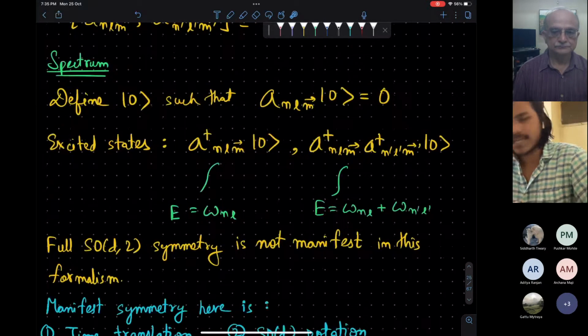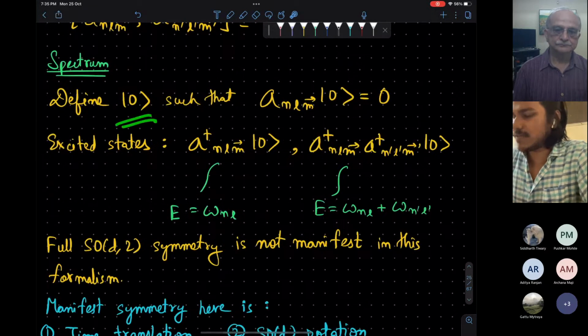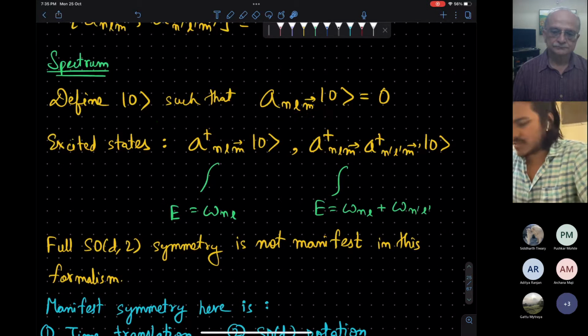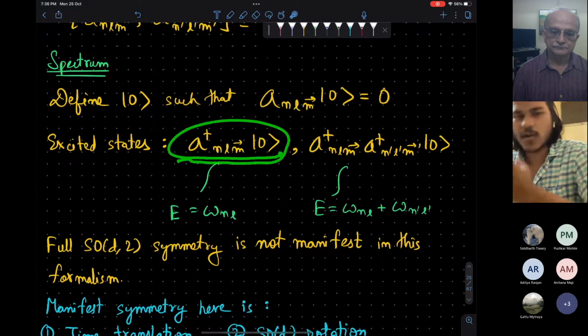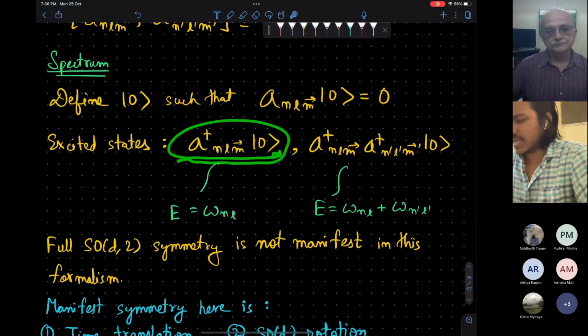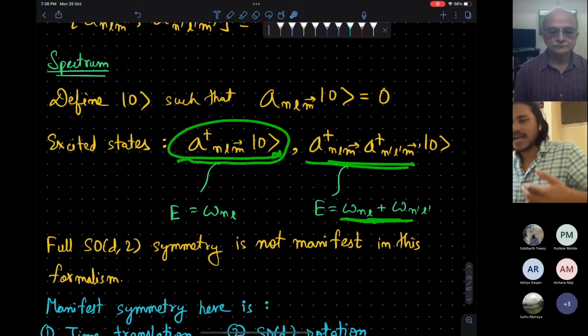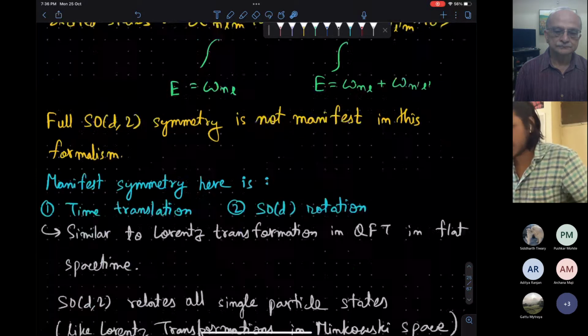So the spectrum of the theory is defined as follows: the vacuum is the state which is annihilated by all the annihilation operators, and when we act with one A dagger, it is like a one particle state. This is not really a one particle state, which I will discuss below, and this is like a two particle state, but the energy is the sum of these two energies, omega N L plus omega N prime L prime.